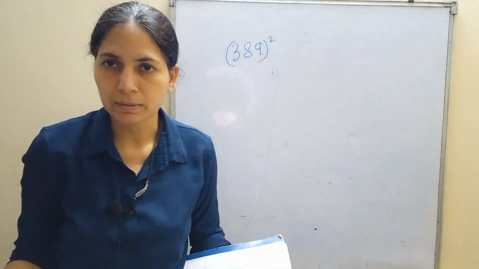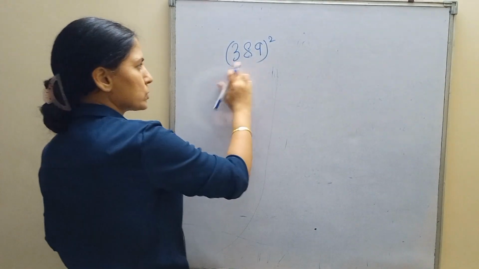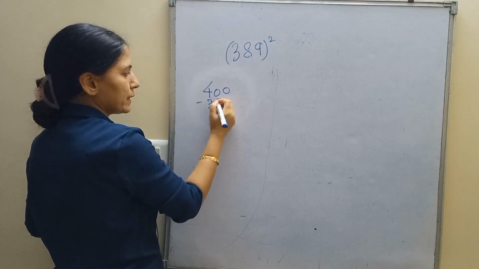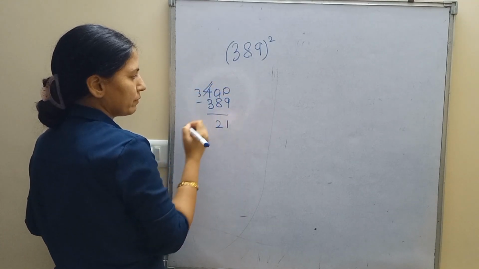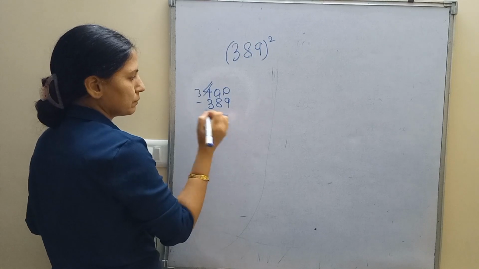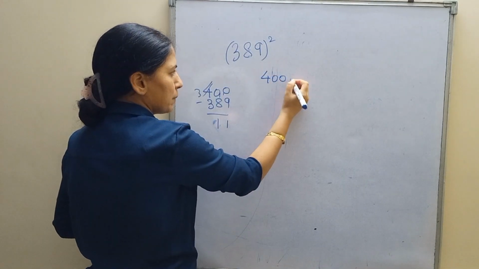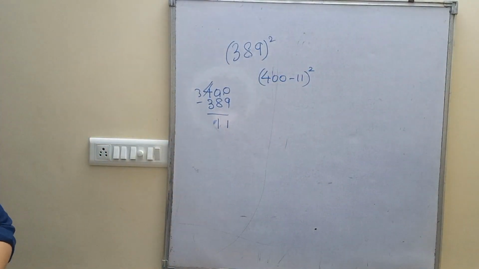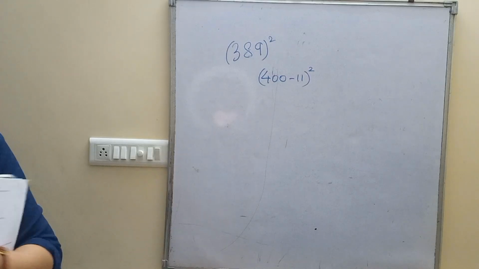300 plus 89 का square. So it will be difficult. I'll give you a trick. Which is the nearest round figure in this? 400 minus 389 कितना होता है करके देखो. 21, 9, 11. So this is 400 minus 11 the whole square. Understood? When the plus doesn't work, go ahead with the minus, okay?